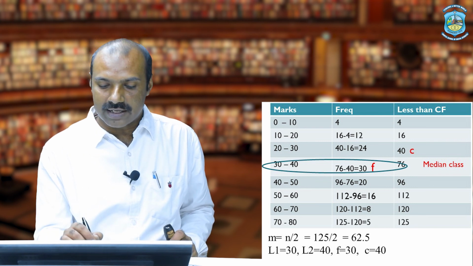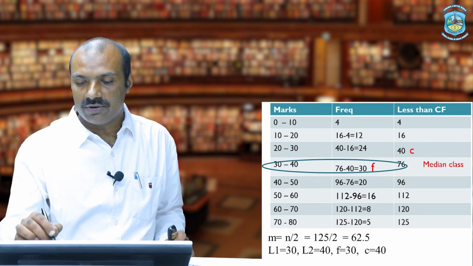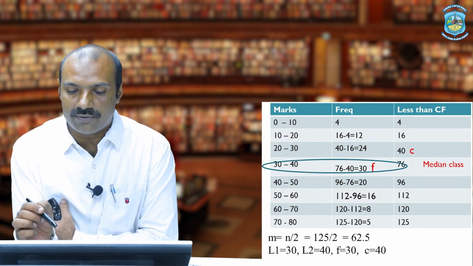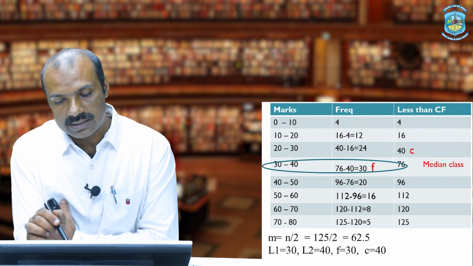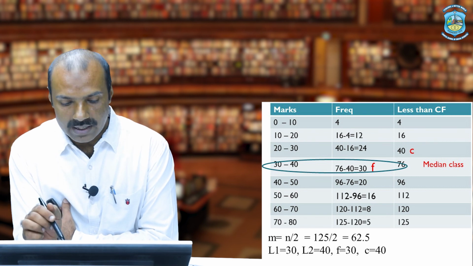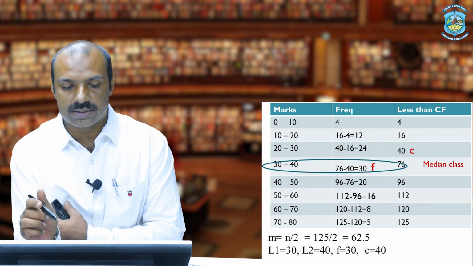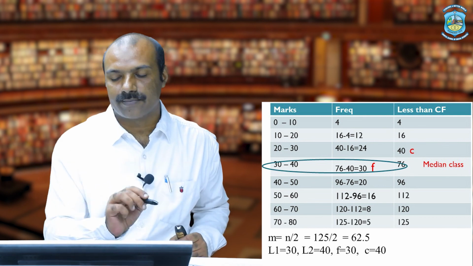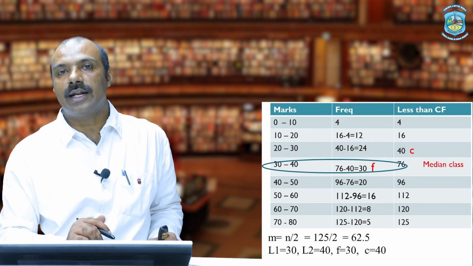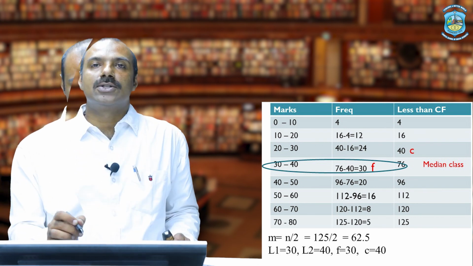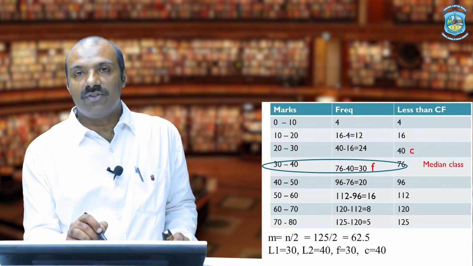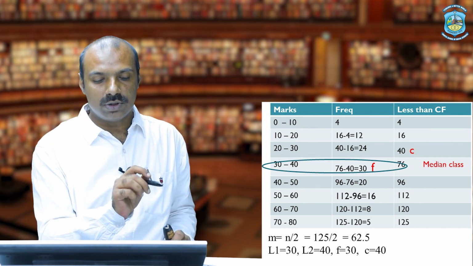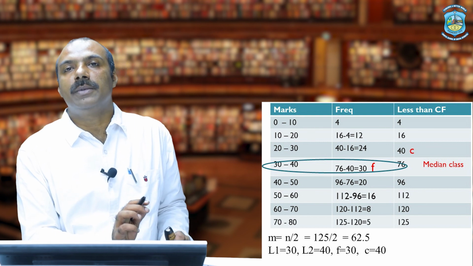Now again we have to check where 62.5 lies in my cumulative frequency column. 62.5 is greater than 4, greater than 16, greater than 40, but less than 76. This is called less than type frequency checking. So this particular row, that is 30 to 40, will be my median class.